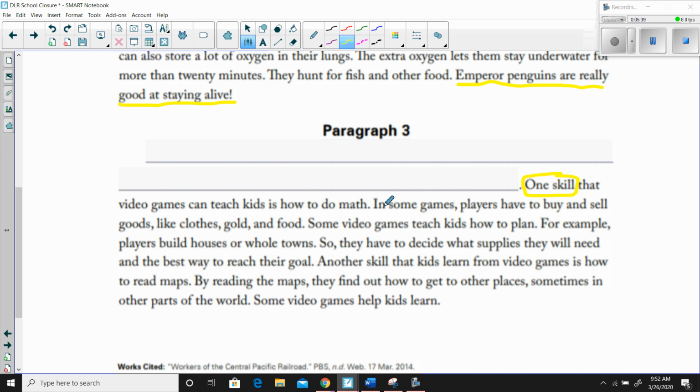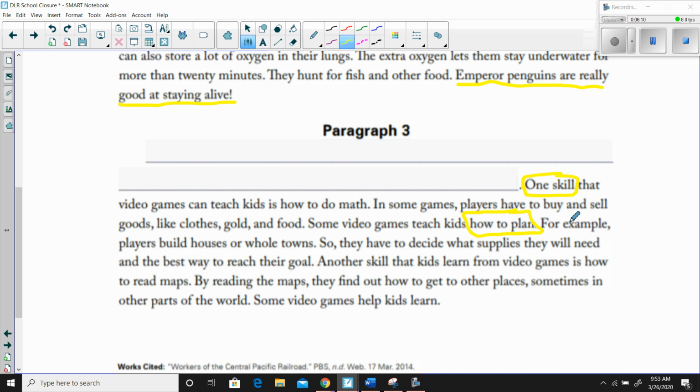Okay, so this seems like one of those red sentences, right, that gives a detail about what we mean when we say that video games can help kids learn math. Here's a detail or an explanation about how that would work and how that looks in video games. Some games teach kids how to plan. Uh-oh, see, last time we were talking about a skill that teaches kids how to do math, and now we're talking about another skill, right? How to plan. Very cool.